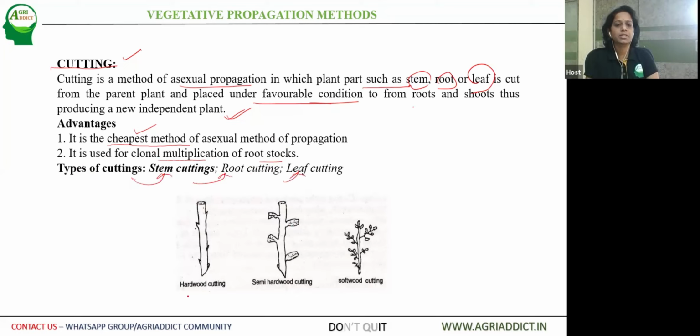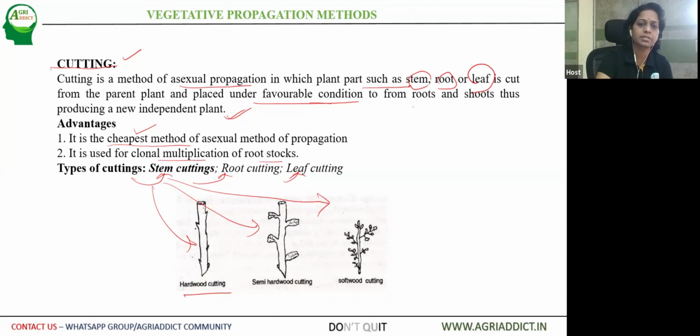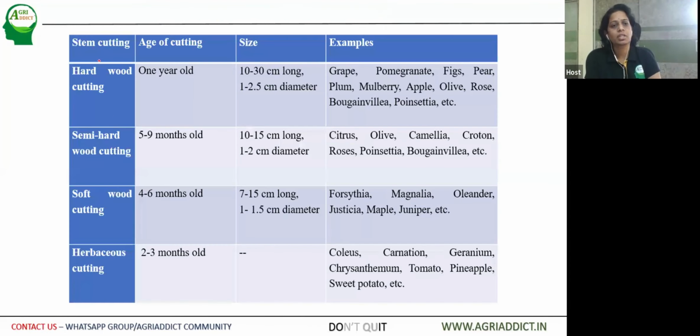Here you can see the stem cuttings can be classified into hardwood cuttings, semi-hardwood cuttings and softwood cuttings. So the hardwood cuttings, let's go into the details and examples. Here is a table which shows the different types of stem cutting, age of the cutting, size, and then examples.